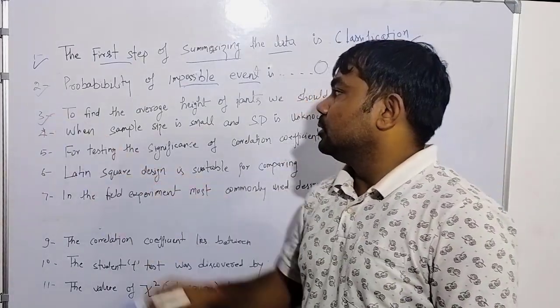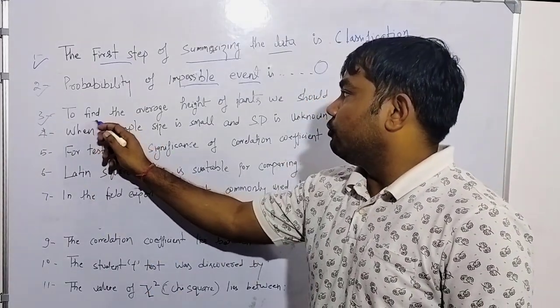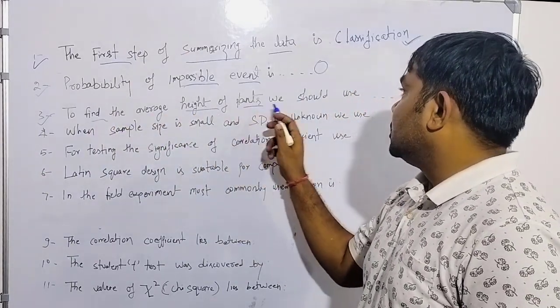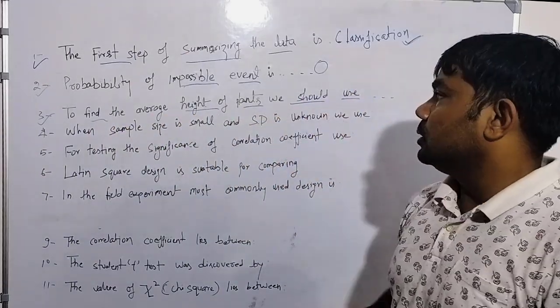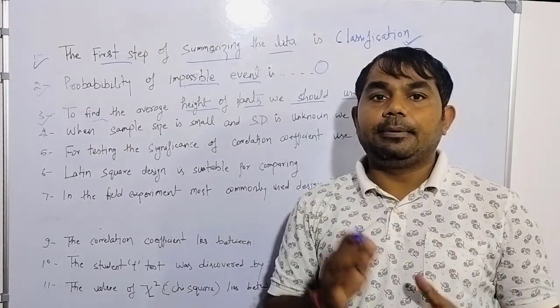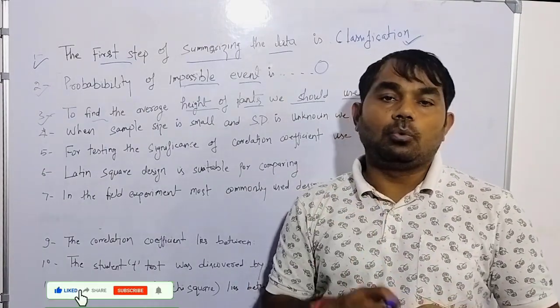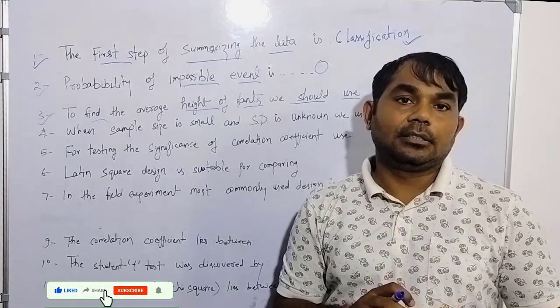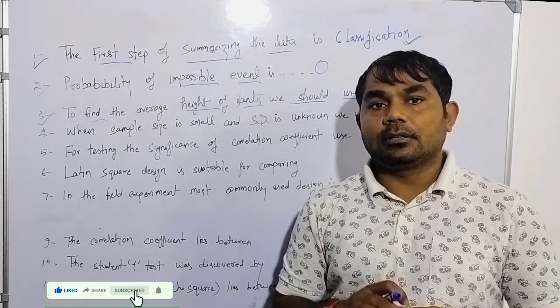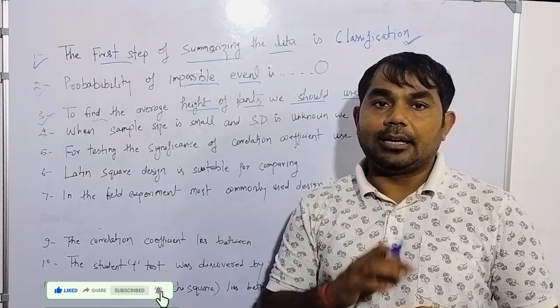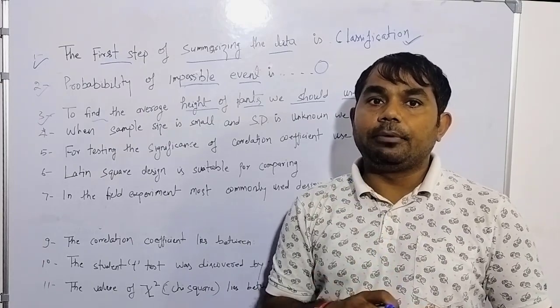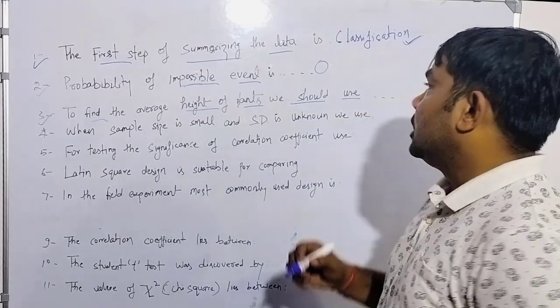The third is asking which measure to use to find the average height of plants. If you have a group of plants and you want to know the average height, whenever it talks about height or average height, you need to use the arithmetic mean.